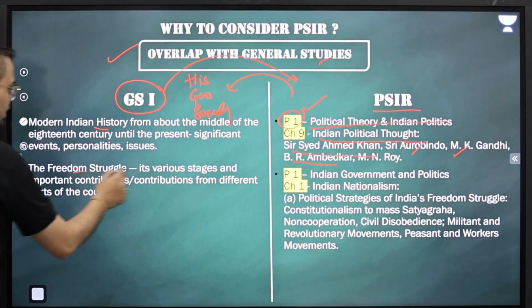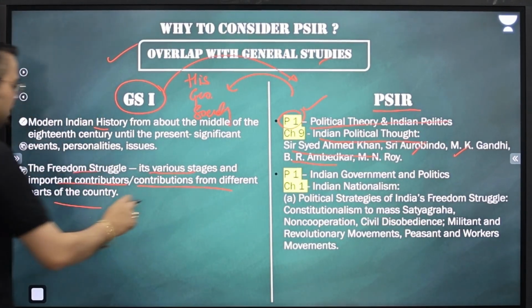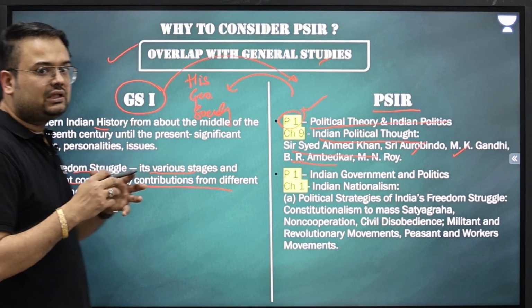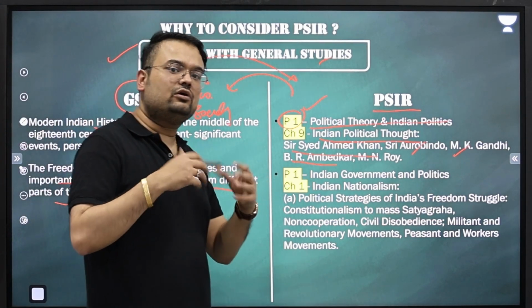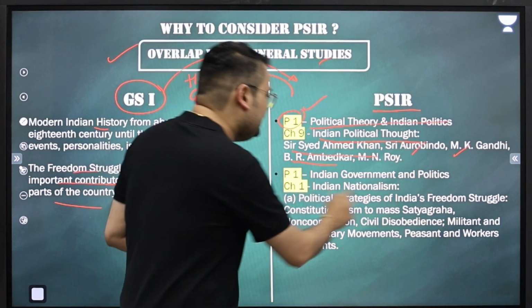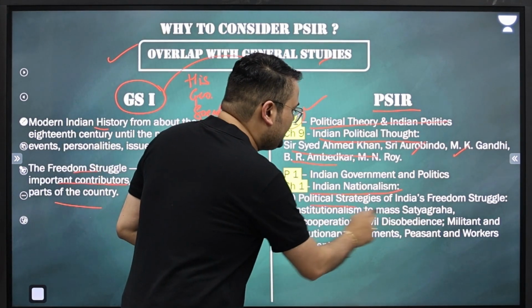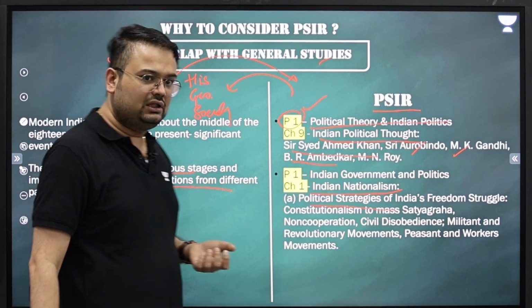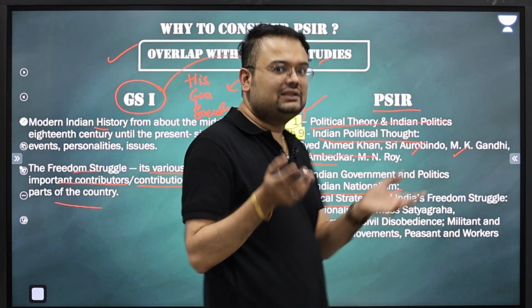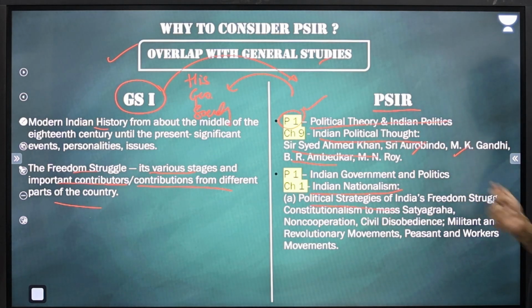Then we have the freedom struggle, its various stages and important contributions of different parts of the country. How exactly different parts of the country and different ideologies played a part with respect to India's freedom struggle. The same we are studying over here, Indian nationalism. But for the different political strategies of India's freedom struggle, I hope you're able to understand there's a clear overlap between topics of GS1 and PSIR topics.